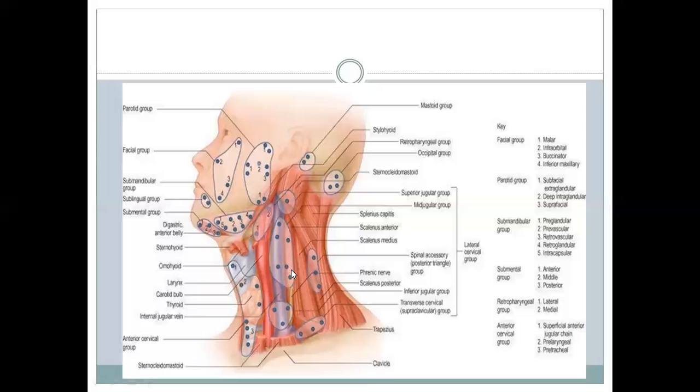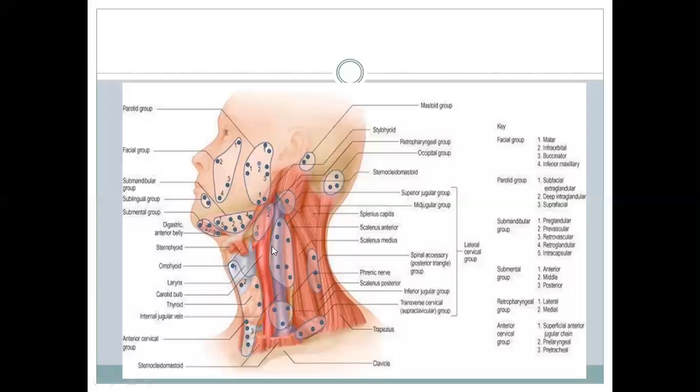And the area where the superior belly of the omohyoid covers the internal jugular vein is called jugulo-omohyoid. These are the nodes of the jugulo-omohyoid. They are covered by the superior belly of omohyoid. These are the cut edges of the omohyoid.